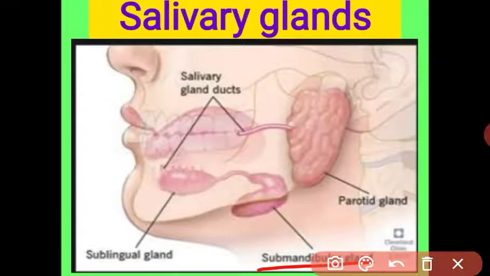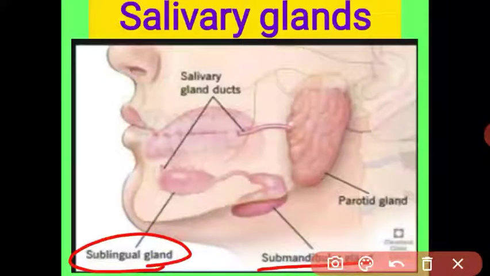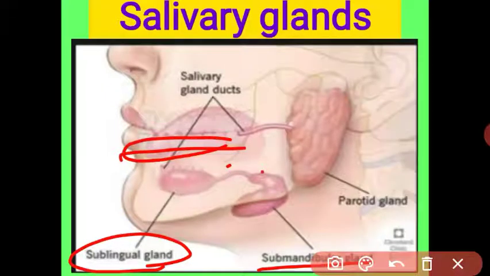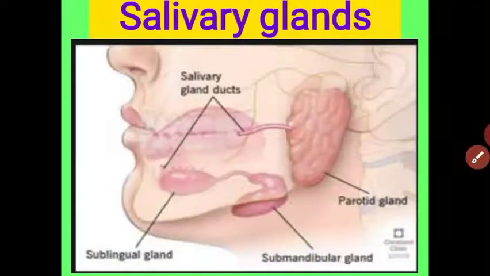The third type is the sublingual gland. The sublingual gland is present below the tongue. There is the tongue, and below the tongue is the sublingual gland. Got it, student? These are the three types of salivary gland. Let us see the characteristics of the salivary gland. The salivary gland is very important to secrete saliva.